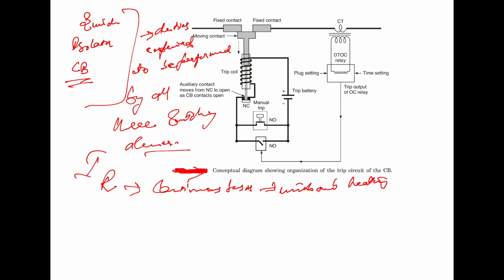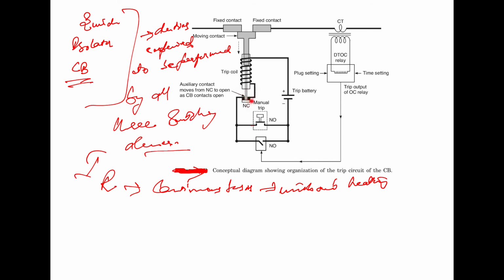To trip the circuit breaker, the trip coil is energized, which releases the latch of the mechanism, causing the closing spring to return to the normal position, and in that process retracting the moving contact and thus opening the circuit breaker.